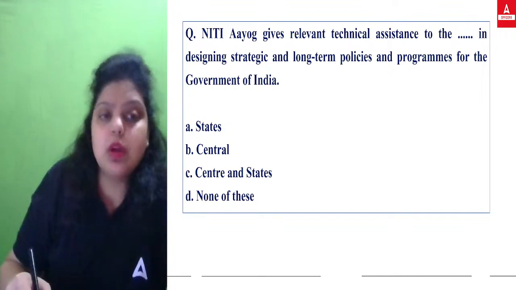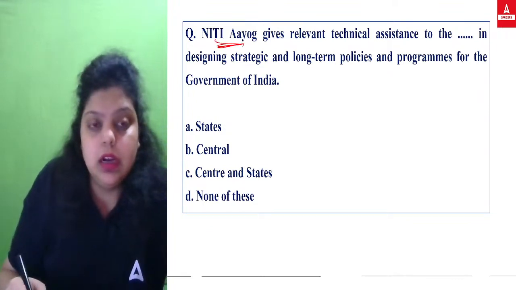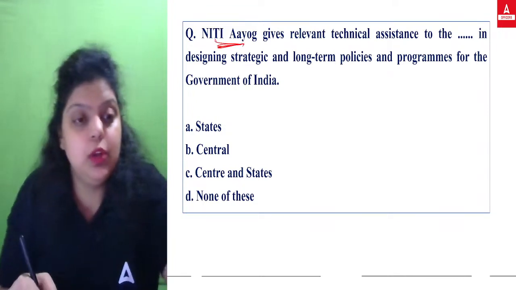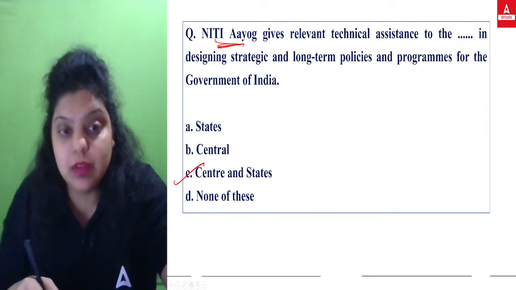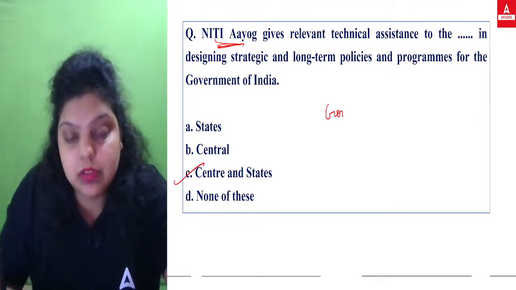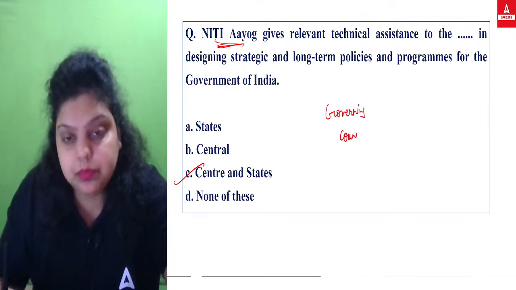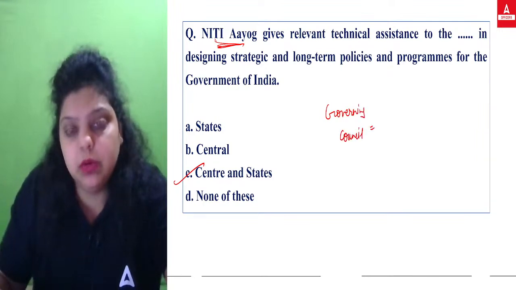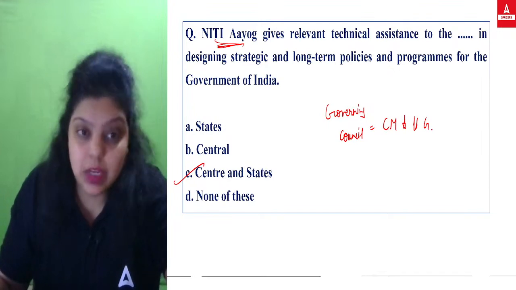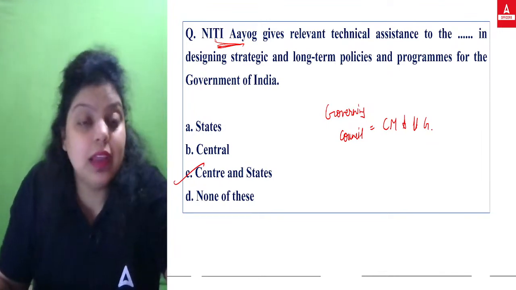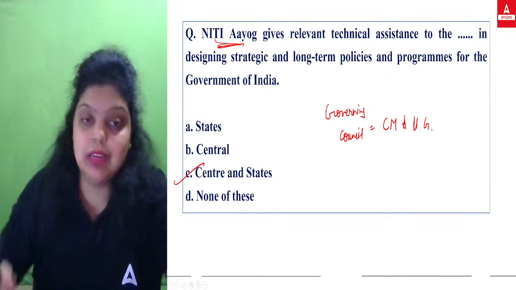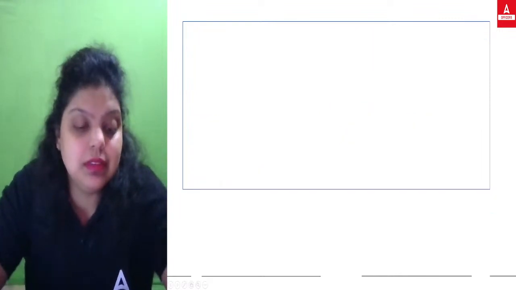Obviously, if NITI Aayog is the planning authority of our country, it will do the planning for center and state as well. Because in the governing council of NITI Aayog, all the CMs and lieutenant governors of the states and union territories are members, and if they are members, they will also have a certain role in the NITI Aayog. So right answer will be C.